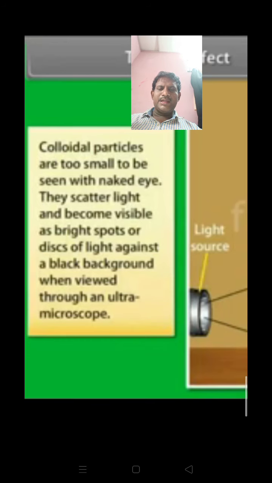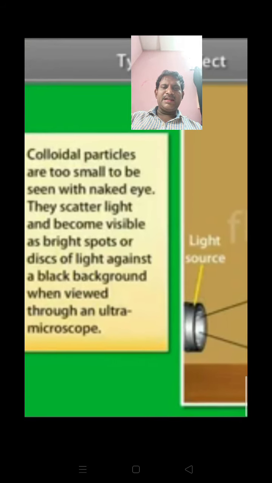Colloidal particles are too small to be seen with the naked eye. They scatter light and become visible as bright spots. These bright spots are called Tyndall cone or discs of light against the black background when viewed through an ultramicroscope. This phenomenon is called Tyndall effect.